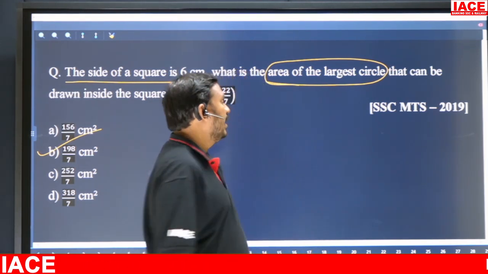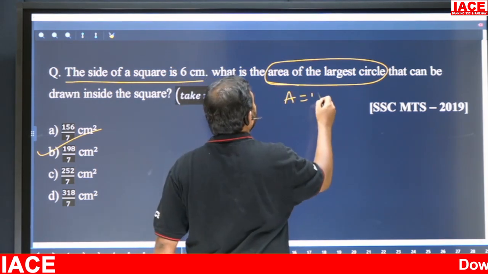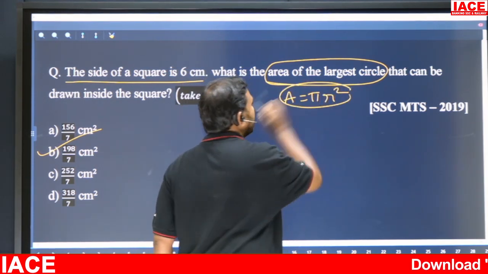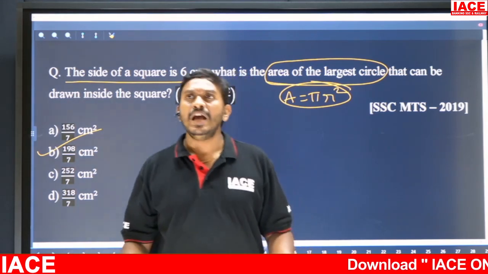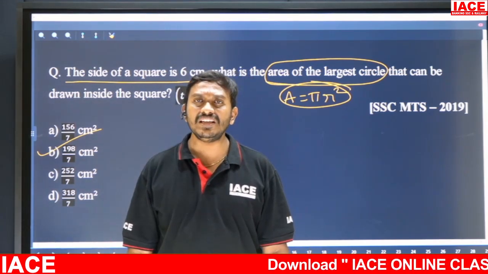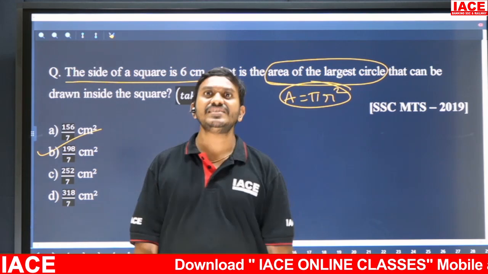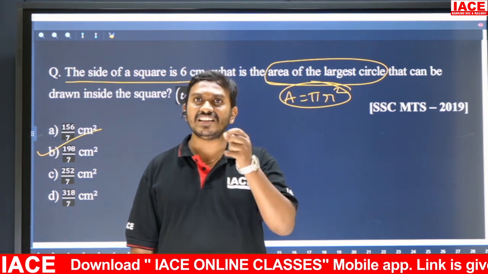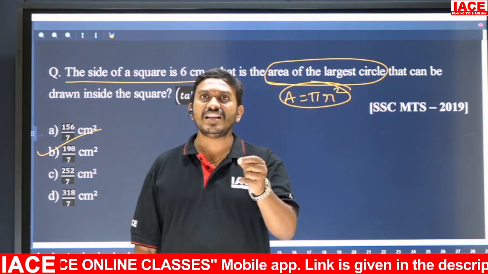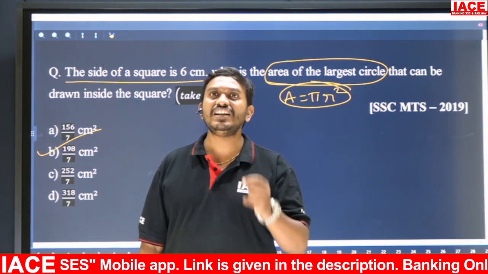Area of the circle. So what is the area of the circle? Pi r square. The area of the circle formula is pi r square. Pi r square means in that, what is there? Pi is there. Pi is there means compulsorily that quotient. What is the answer we are getting? That answer has to be divisible by 11.